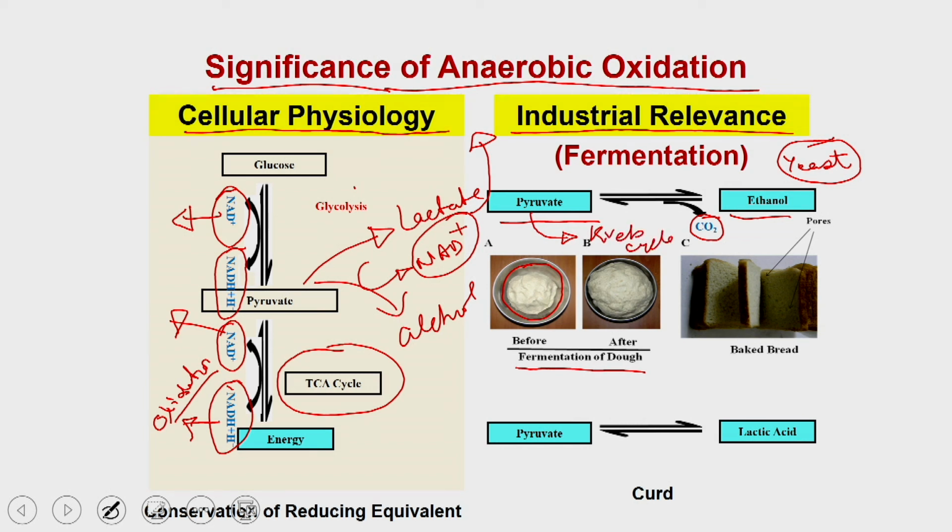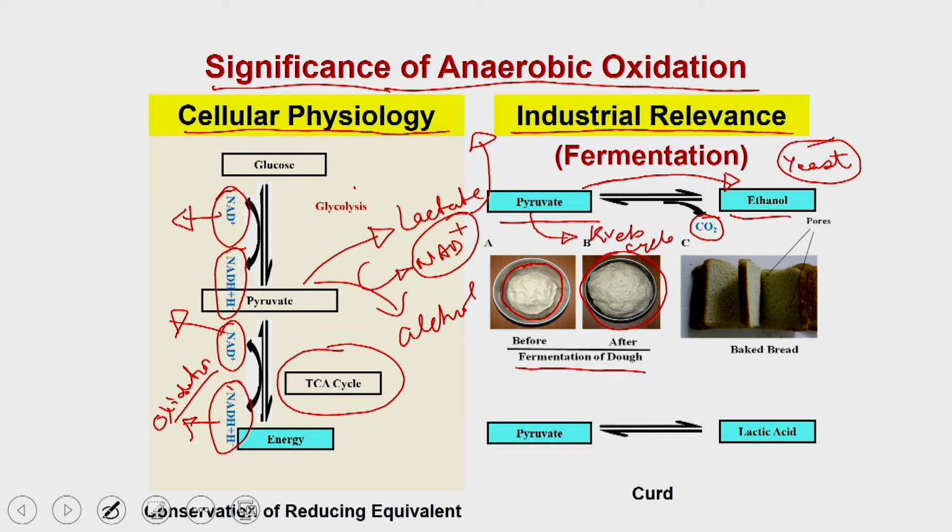Instead, it will run the pyruvate to alcohol conversion, and in this process it is going to produce carbon dioxide. Once the carbon dioxide is trapped inside the dough, it will make the dough very fluffy, and that is how you are going to have the bread which has pores.